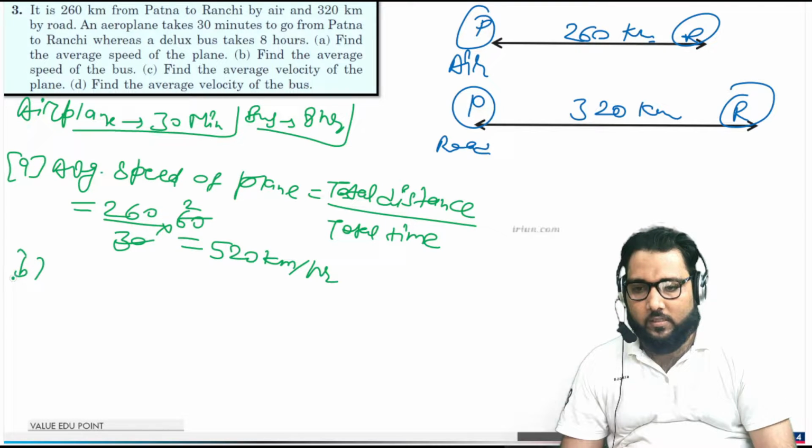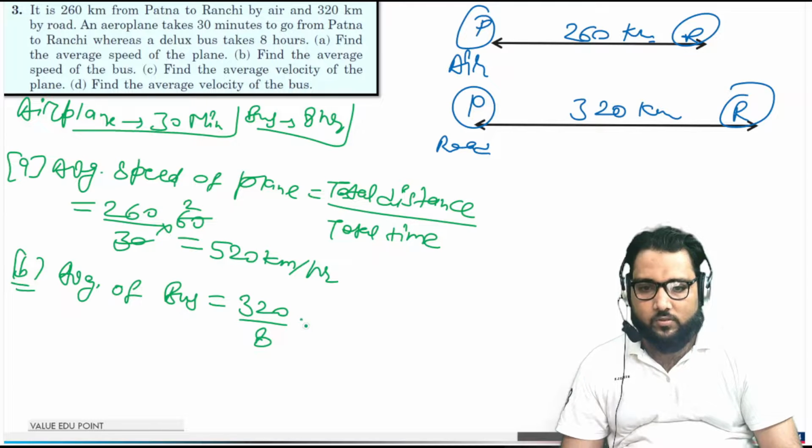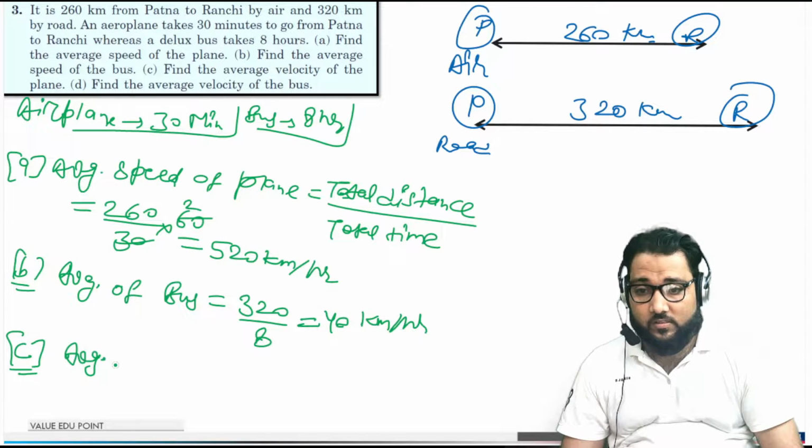And part B, the average speed of the bus. So in this case, what will you do? This is 320 km, the total distance, and the time taken is 8 hours. So this comes out to be 40 km/h.